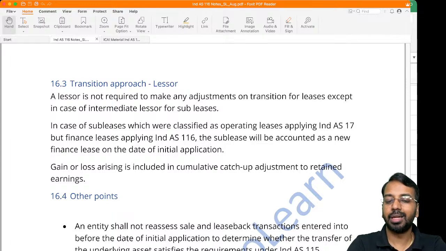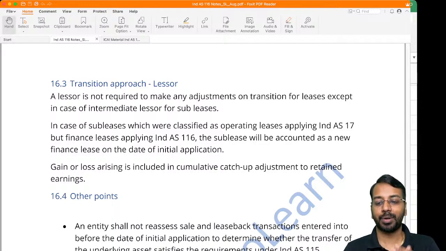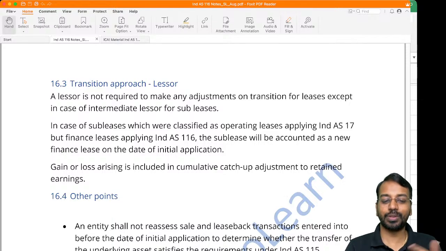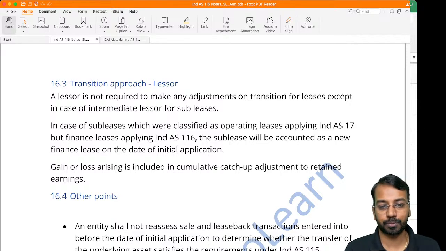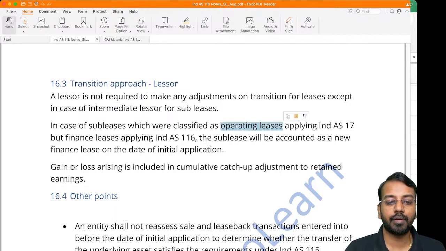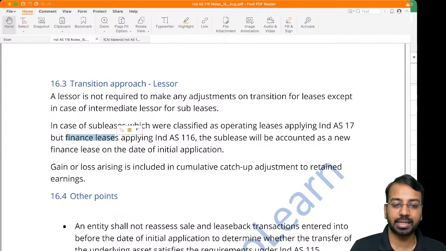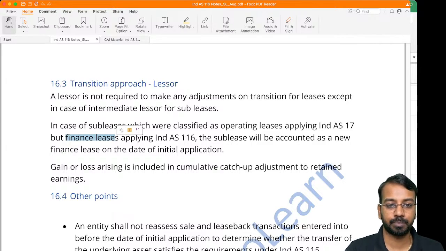For a lessor, there is no adjustment required, other than if he is an intermediate lessor. Why intermediate lessor? Because an intermediate lessor is also a lessee, so for that transition he will account as per the transition approach. Now if there is a sublease which was accounted for as an operating lease earlier, but is now a finance lease, then you will account for it as a finance lease as on the date of application.